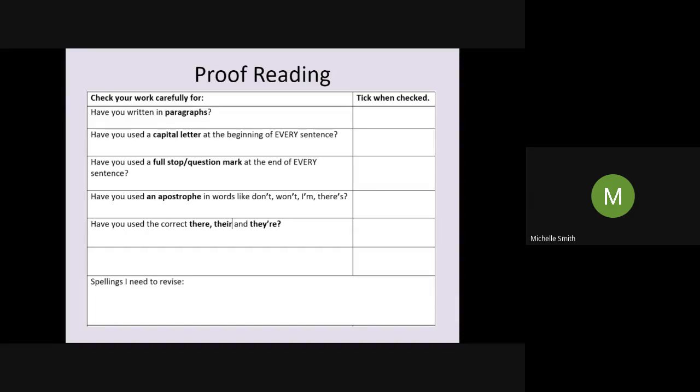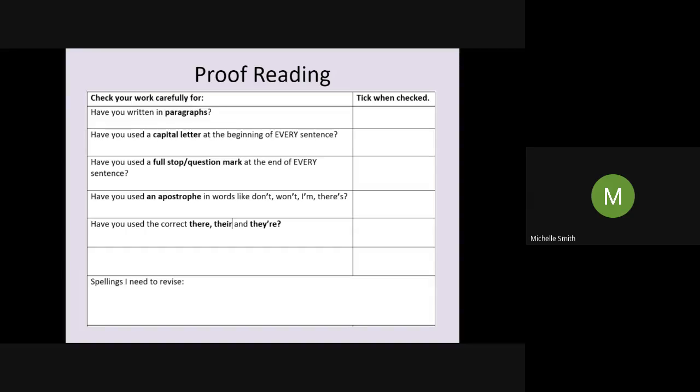Okay, at the bottom there's also a box that says spellings I need to revise. I appreciate that if you're not sure how to spell a word, how are you going to know whether you've spelt it right or not? Fair enough. However, there are times when you know for a fact that you haven't spelled a word right because it just doesn't look right, or you know that you always spell that word wrong.